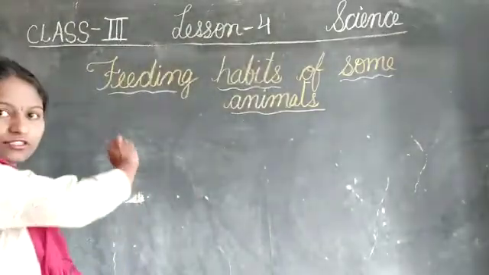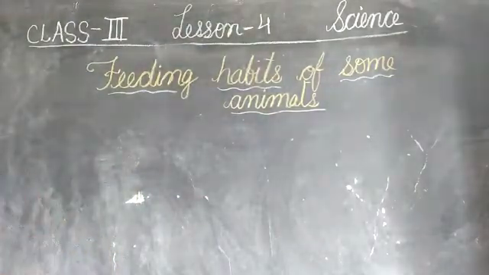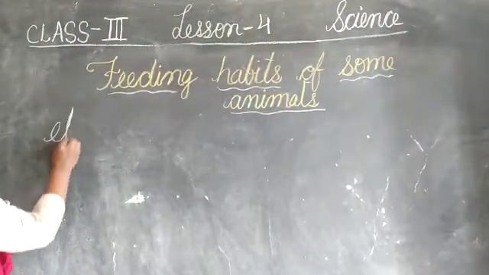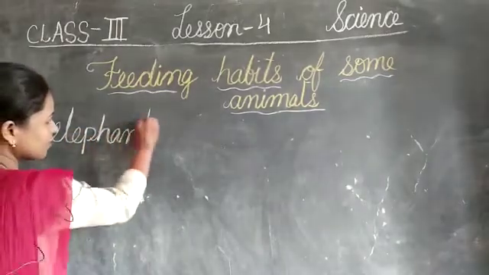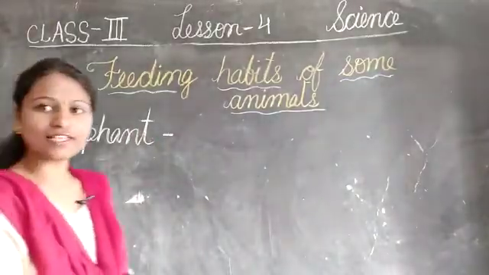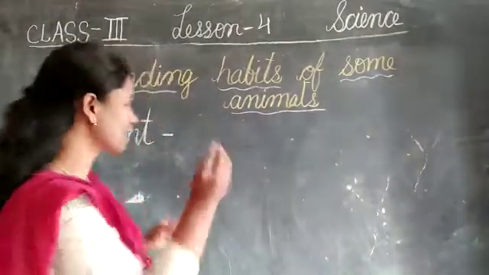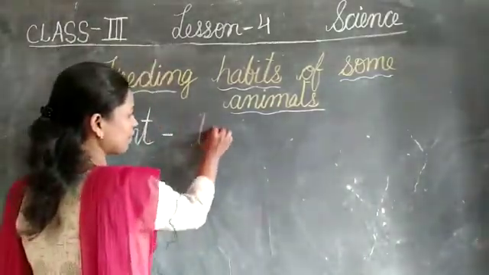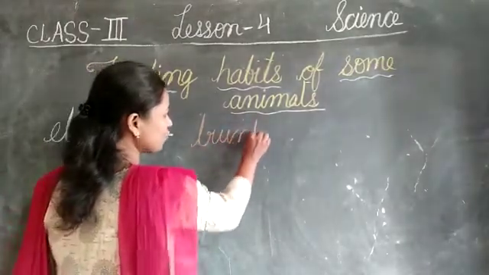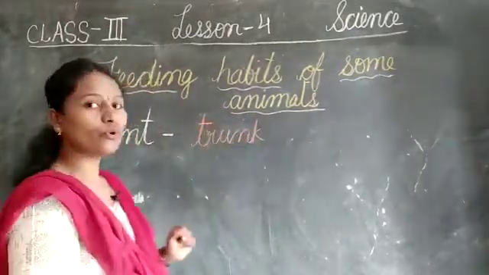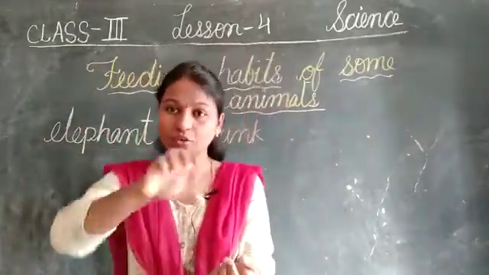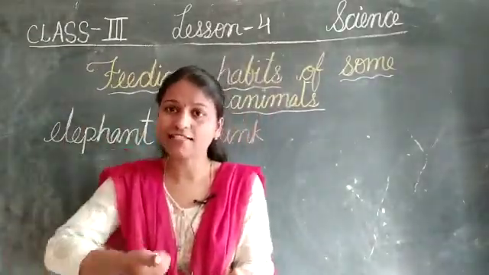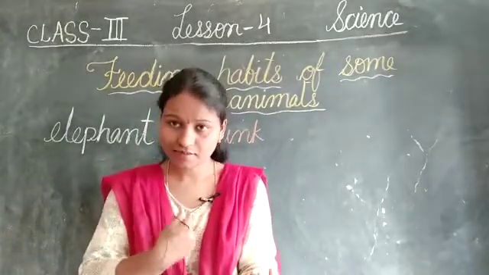Okay, I have to write here, children. Yes, elephant. So, how does the elephant eat? What is the feeding habit of the elephant? See, children, the elephant has what? Trunk. With the help of the trunk, it uses its trunk to tear the grass and to hold the grass and plants, and then it will keep it in its mouth.